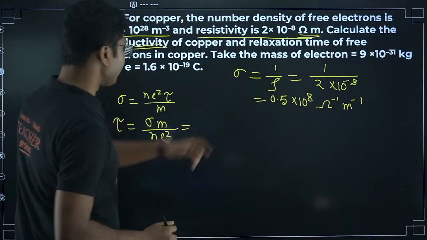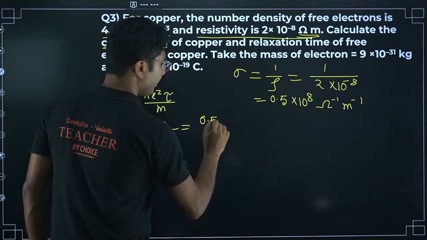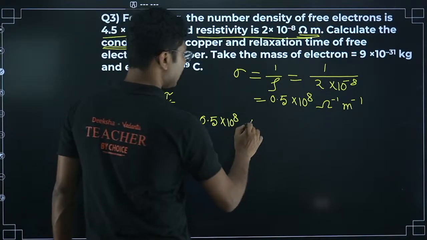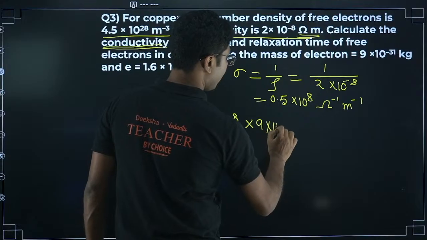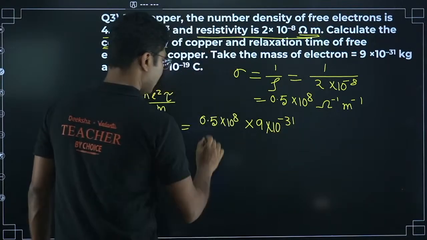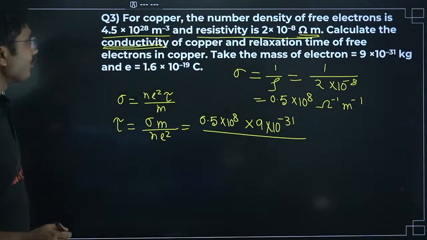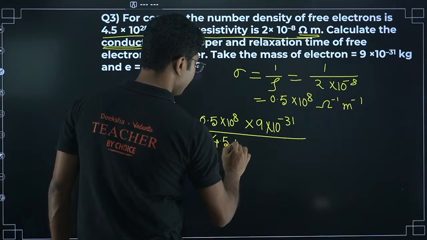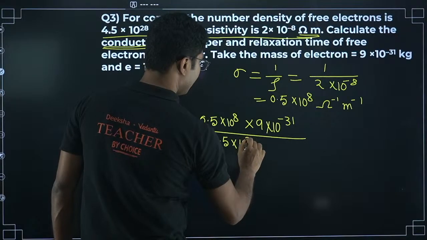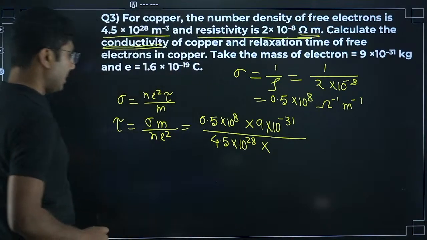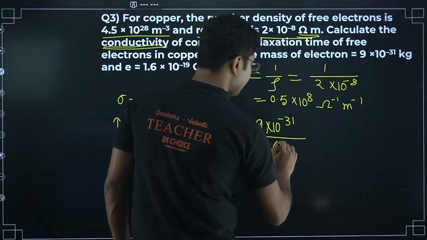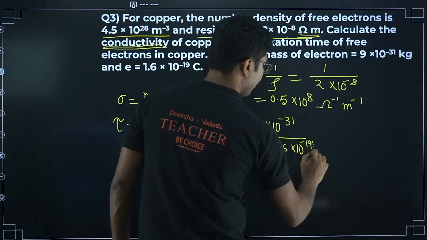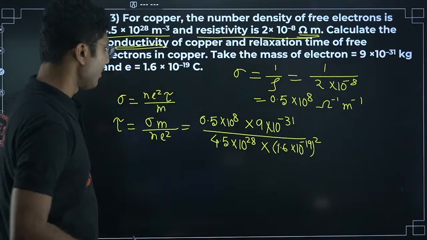Sigma value we have already calculated, 0.5 into 10 to the power of 8, into mass, which is given as 9 into 10 to the power of minus 31, divided by n e square. Now quickly calculate it before me and tell me the answer. Value of n is 4.5 into 10 to the power of 28, and e square is 1.6 into 10 to the power of minus 19 whole square. Let's see who can solve this question faster.